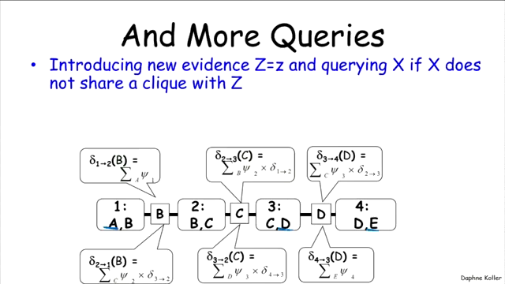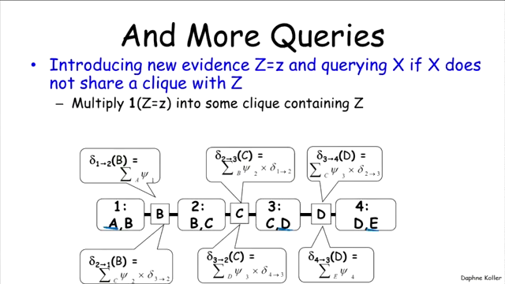I can multiply this indicator function, or what we call this reduction of the factor, into a cluster that contains the evidence.